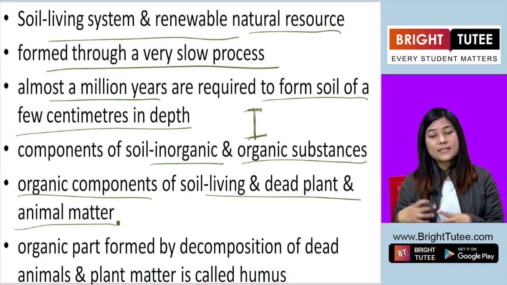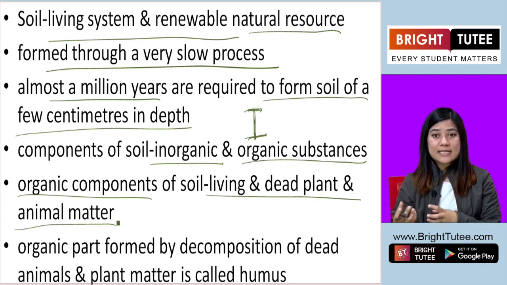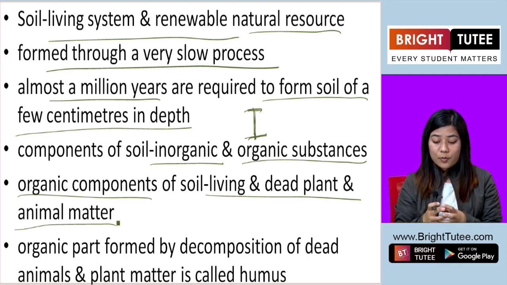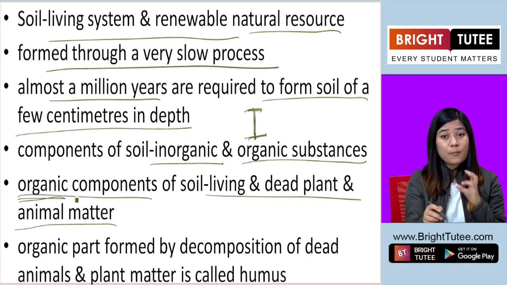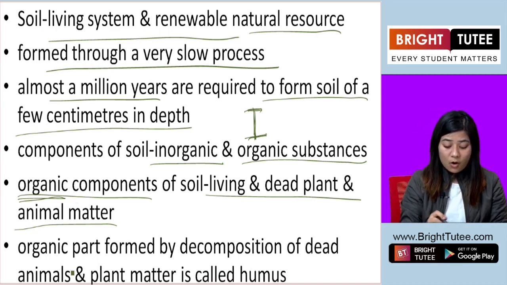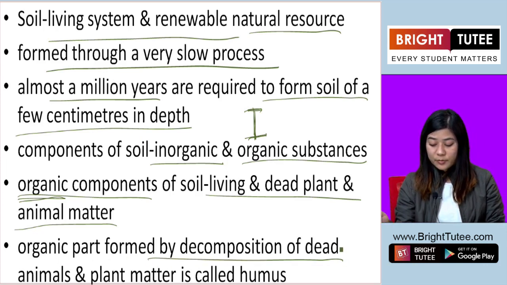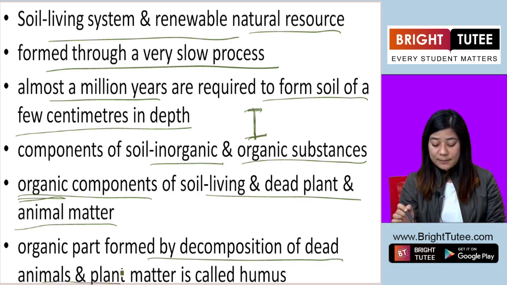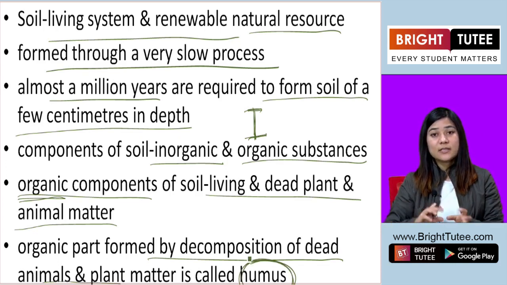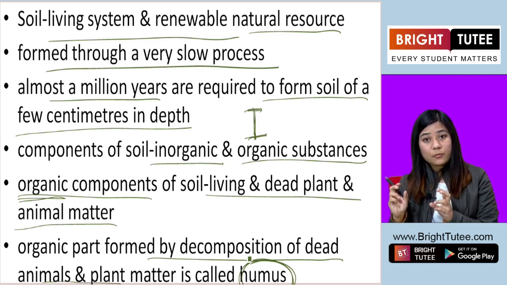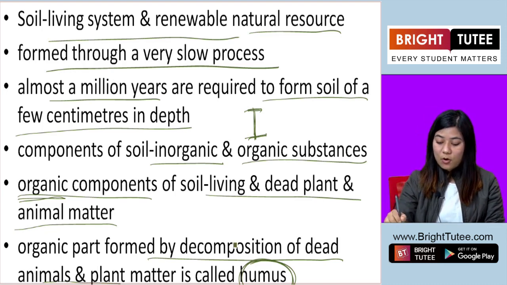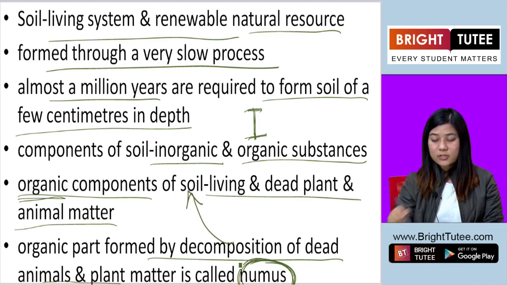So all that dead skeleton, the leaves, all that composes the organic component of the soil. The organic part formed by decomposition of dead animals and plants is called humus. So humus is the dead plants and animals which are decomposed over time and go on to form the soil.